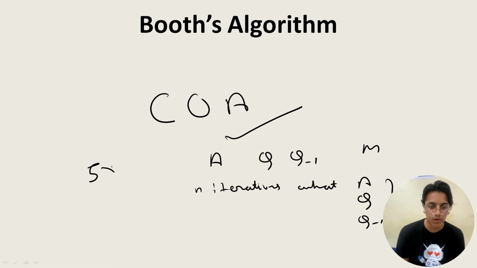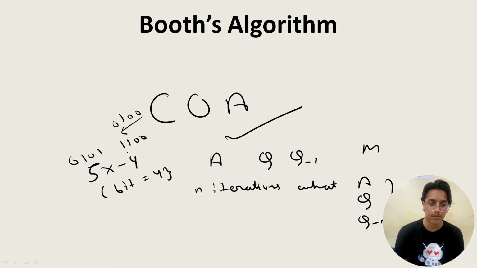Supposedly 5 cross minus 4 is asked, and they also specify the bit size. So you have to take 4 bits, like 5 will be 0, 1, 0, 1, and 4 is like 1 0 0. But over here it's negative, so we'll take the 2's complement of this, so it will be 1 1 0 0, right?